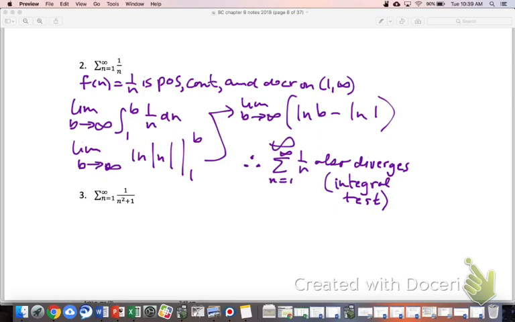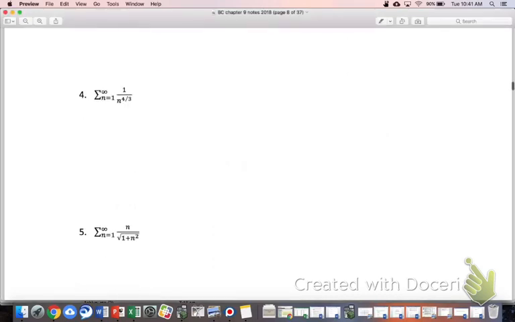Yes, McKenna. On the other page, it says either both converge or both diverge, but not necessarily to the same value. So what is that? Let's do another one, and I'll illustrate that for you. Yep, that's a good question. Number 3 would be a real good one to answer your question. But let's mix it up a tiny bit. Can we do number 4? Because number 4 is real quick, and we'll come back to number 3. We'll finish our class with number 3.